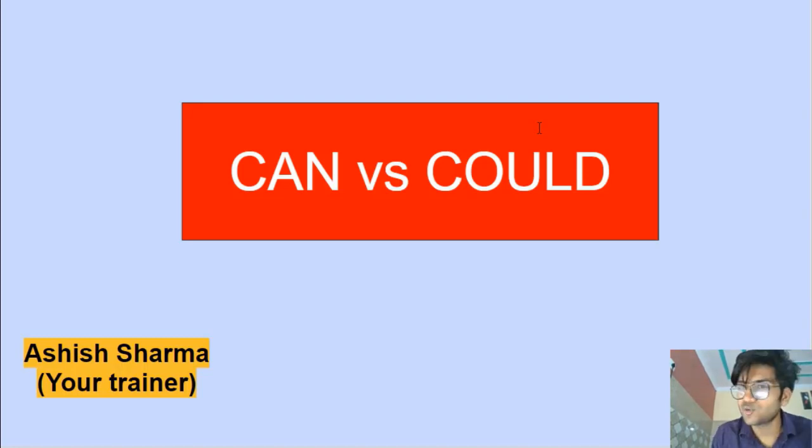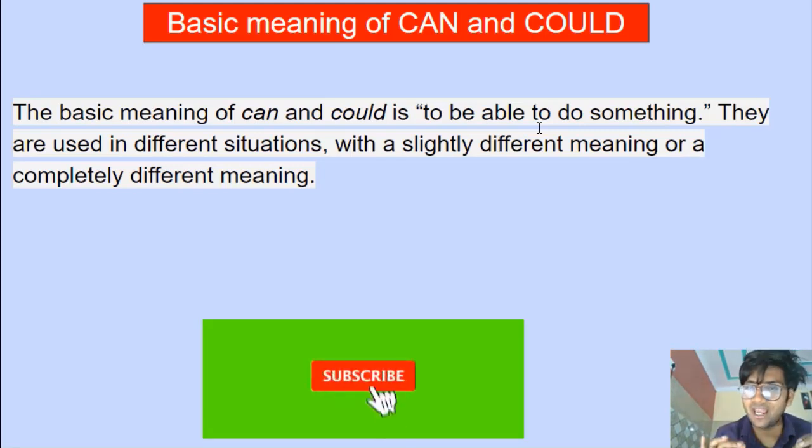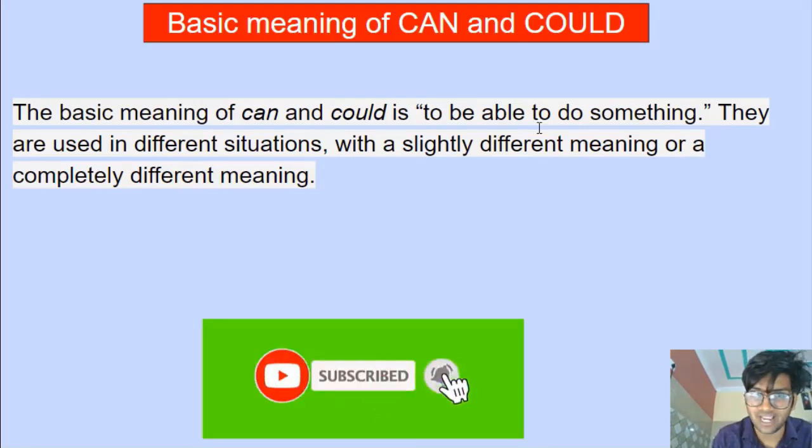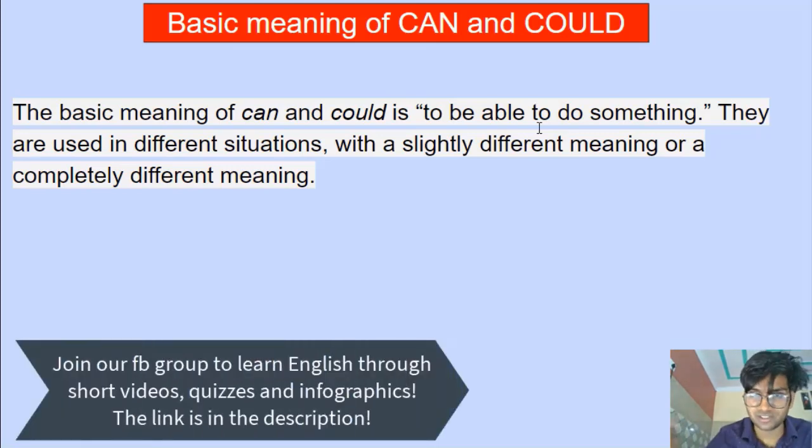Let's do it. So guys, the very first thing we'll do is we'll understand the basic meaning of can and could. What is the basic meaning of can and could? Guys, the most common, the most basic meaning of can and could is to be able to do something. Apart from this, these modal auxiliary verbs are used in different situations, in different contexts. Now, what are these situations? Let us understand one by one.